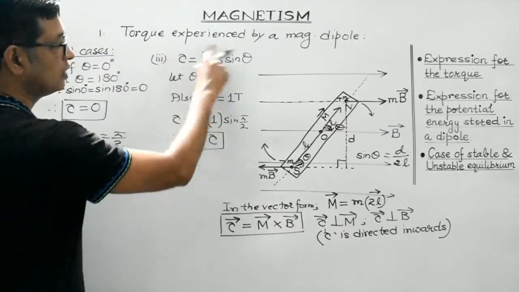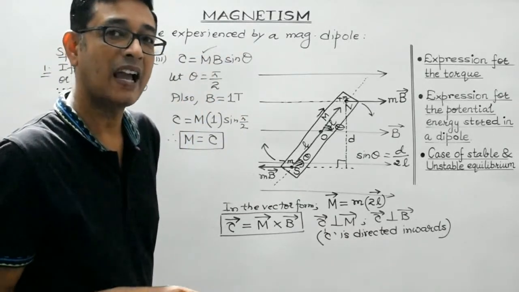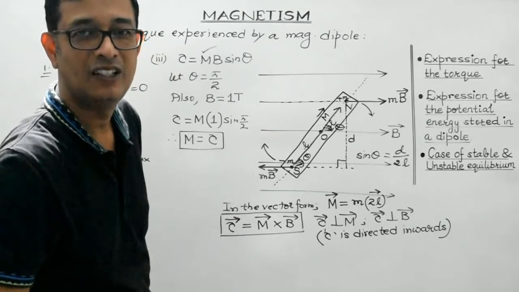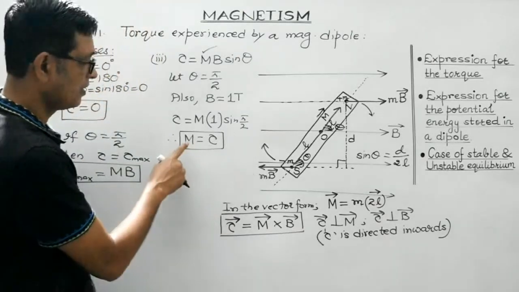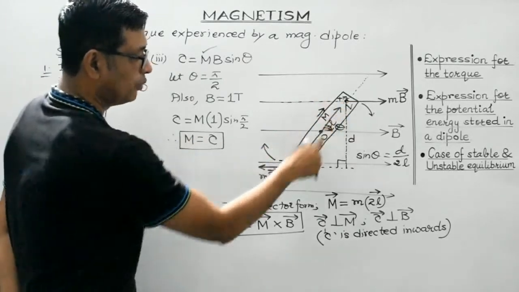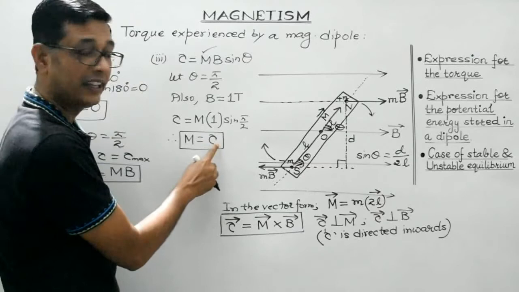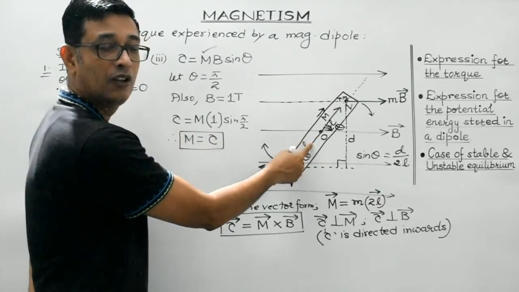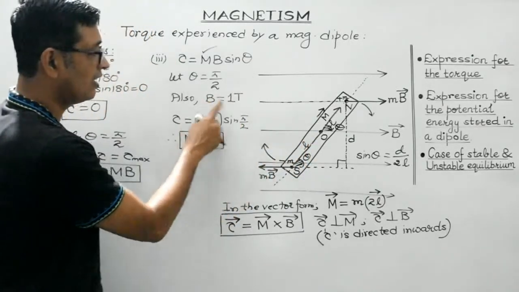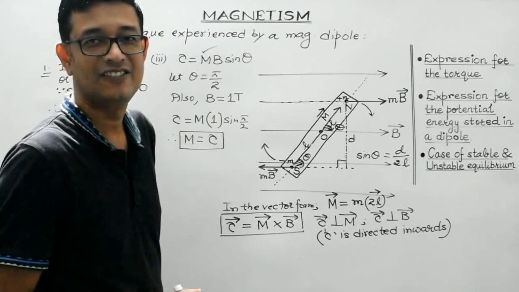So students, this mathematical expression can be used so as to define the magnetic moment of a dipole. So how to define it? This is magnetic moment. The magnetic moment of a dipole is numerically equal to the torque experienced by the dipole when placed at right angle under the influence of magnetic field of 1 Tesla. Clear?